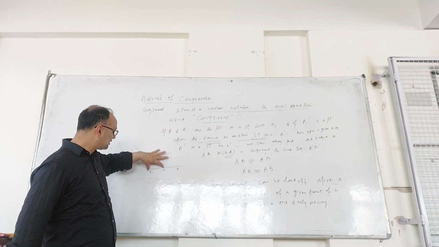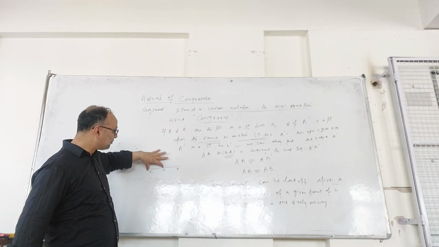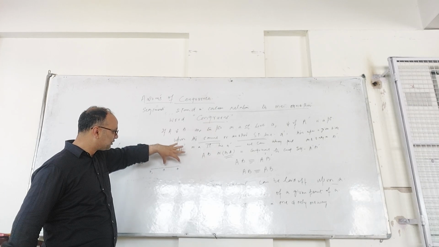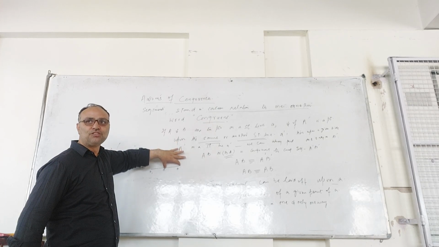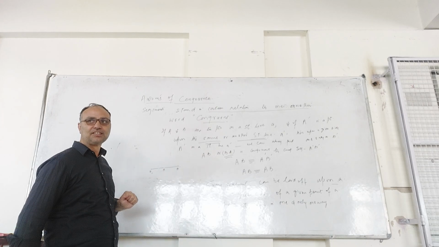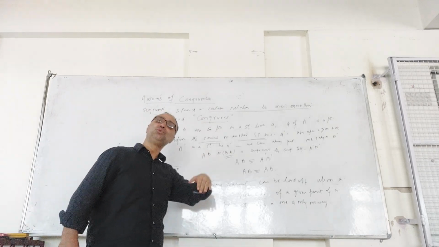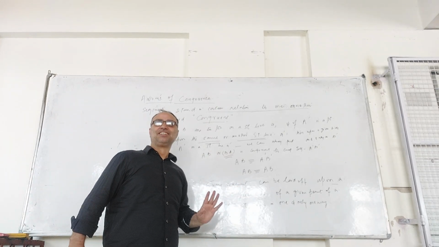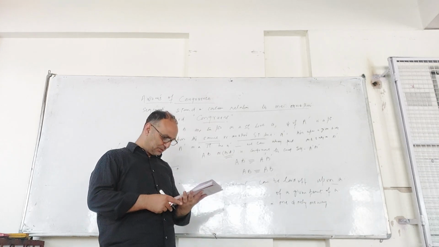If there is this thing AB, AB can be made equivalent to this if you can superimpose it on it. There is only one way that you can do it. There is no other way.